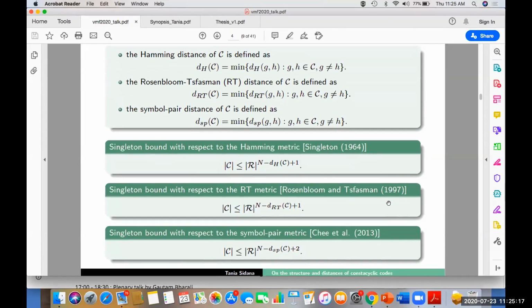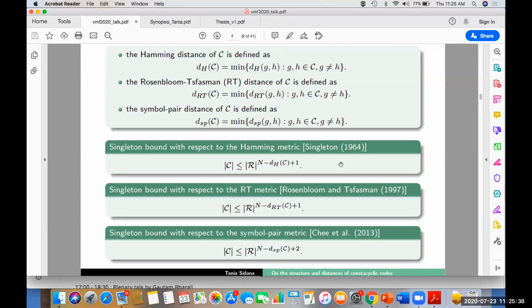The Singleton bound is a bound on the cardinality of a code in terms of the code alphabet size, length and the distance, and the codes which attain the Singleton bound will have the highest possible value of distance for a given code size, code length, and alphabet size.